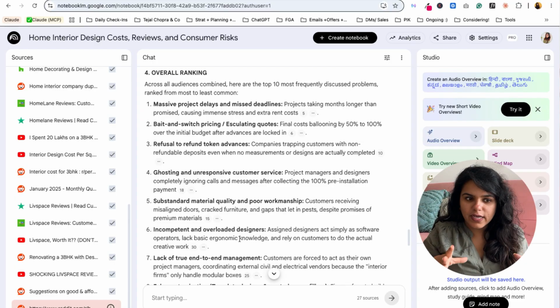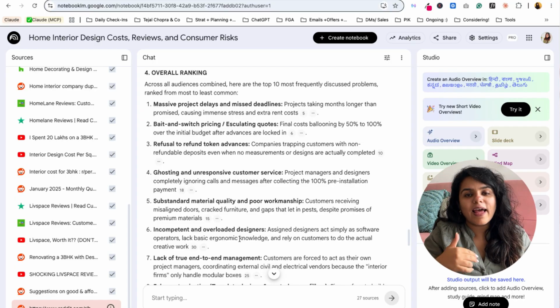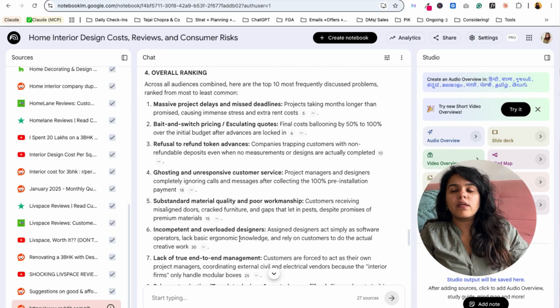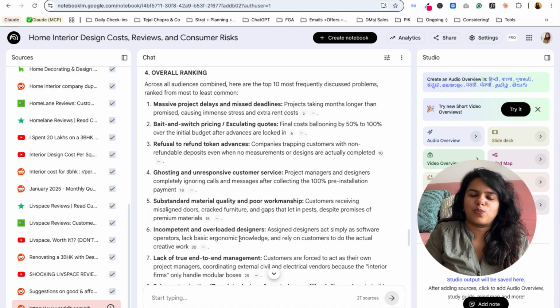So once you have all of this data done by different AI tools, all you need to do is study this and then make an informed decision based on who it is that you would like to create content for and the product for, and whose problem you'd like to solve and which problem you'd like to solve.